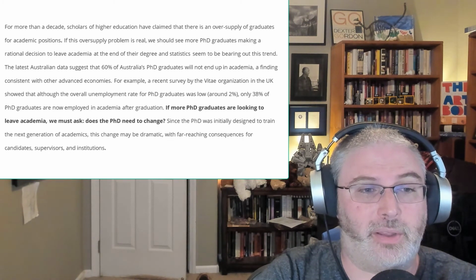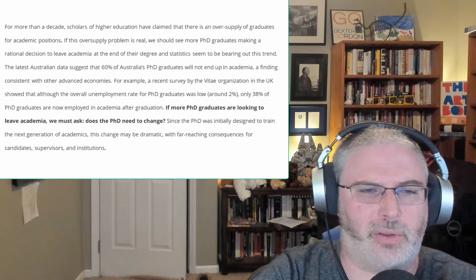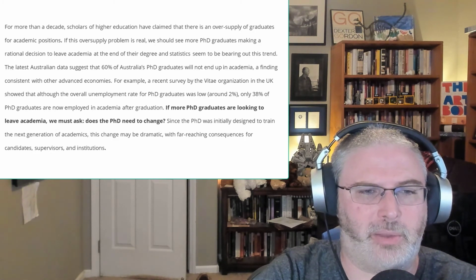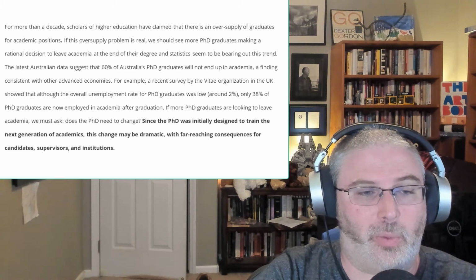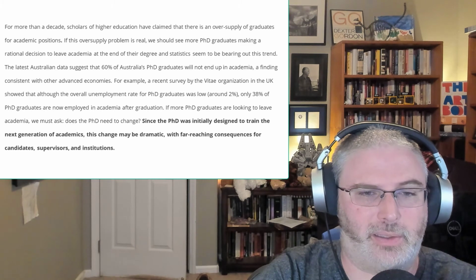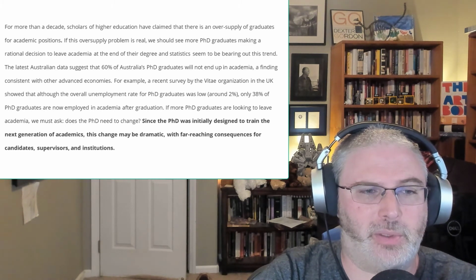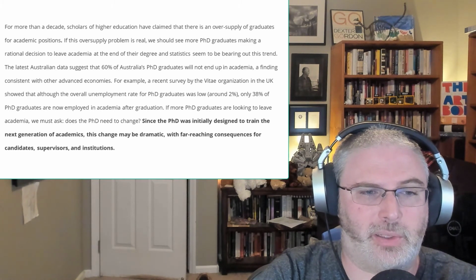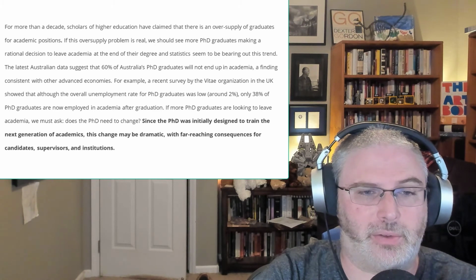And having introduced the data, we begin to interpret it with a level 4 sentence. If more PhD graduates are looking to leave academia, we must ask, what does the PhD need to change? With that analysis in hand, we are prepared for an abstract level 5 sentence. Since the PhD was initially designed to train the next generation of academics, this change may be dramatic, with far-reaching consequences for candidates, supervisors, and institutions.